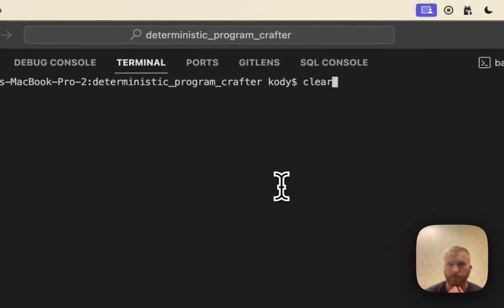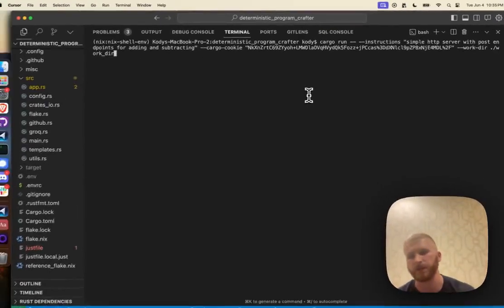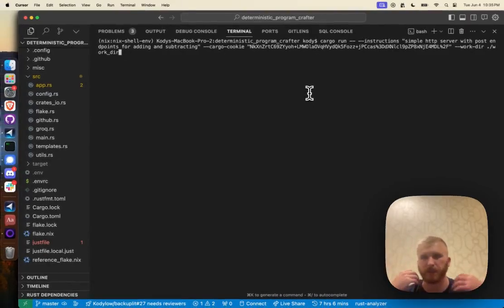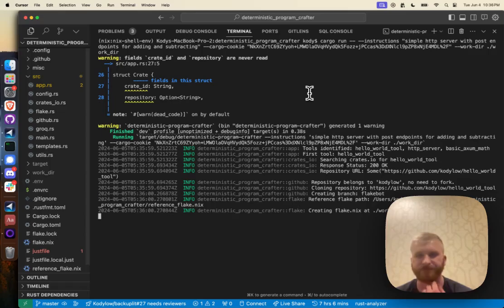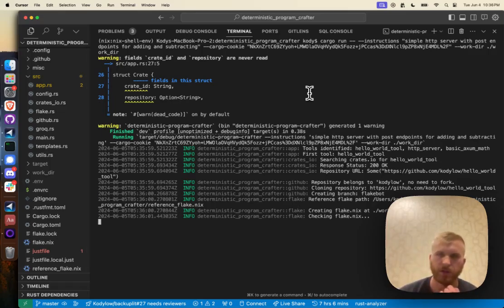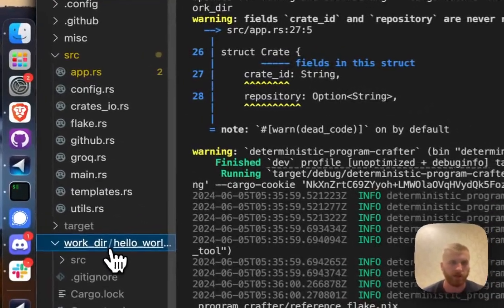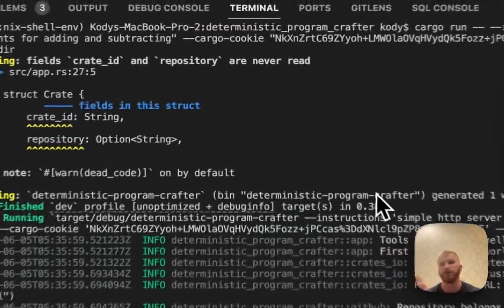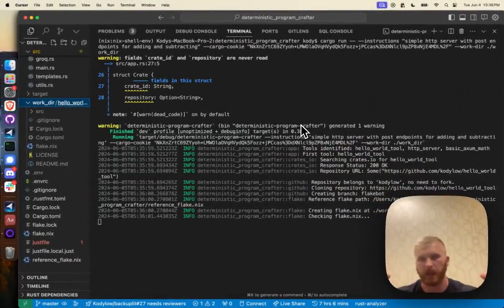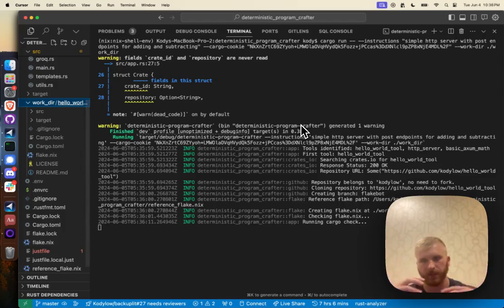We're going to run the instructions that the agent is passing, which is to build a simple HTTP server with post endpoints for adding and subtracting. Right? So here we go. Okay. So the first thing that it did is it cloned down the directory that it's going to use. So it found a tool that it wanted to use. It used a hello world tool, which is just a super simple, basic HTTP server with Axum and Rust. Once it cloned it down, it looked for a Nix flake.